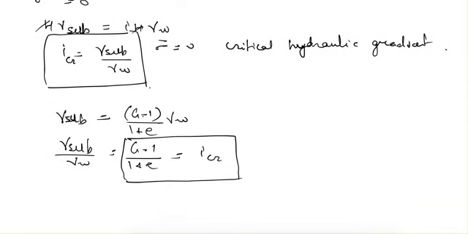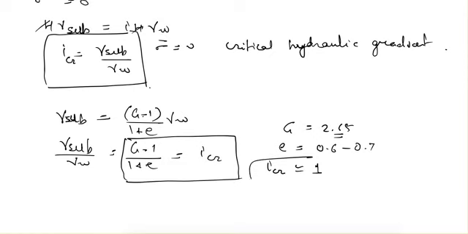Generally the specific gravity of soils or fine sand is equal to 2.65 or near to this value, and the value of void ratio is nearly 0.6 to 0.7. So in that case, critical hydraulic gradient becomes almost equal to 1.